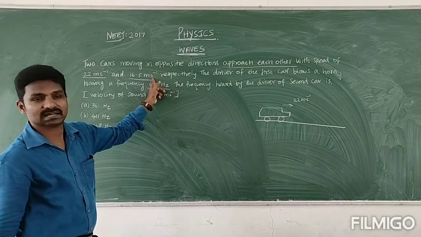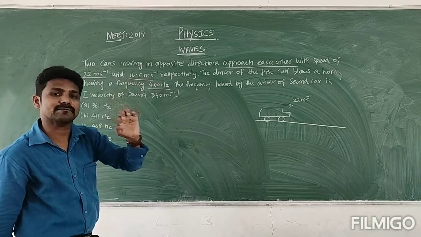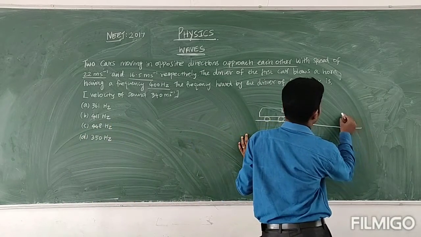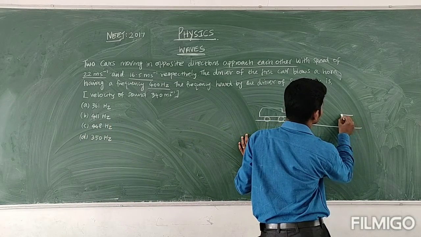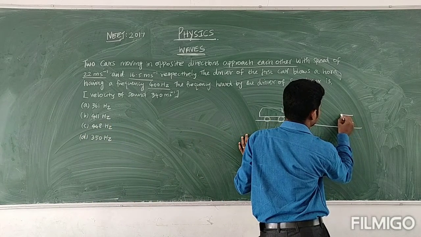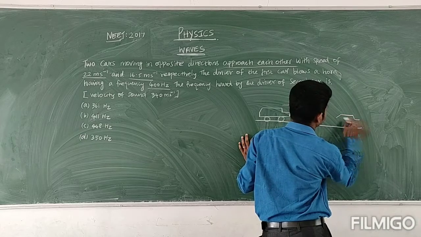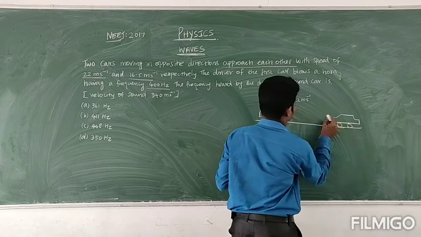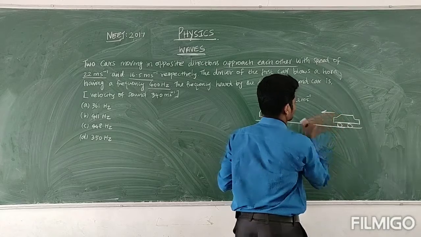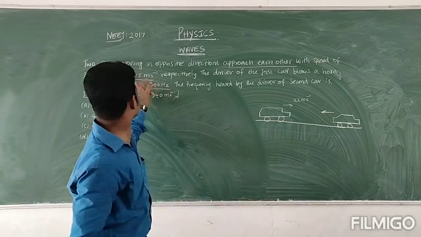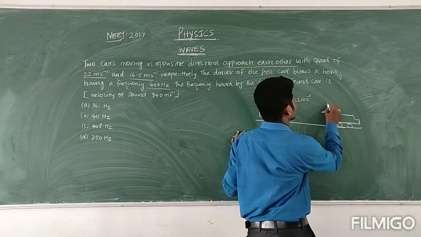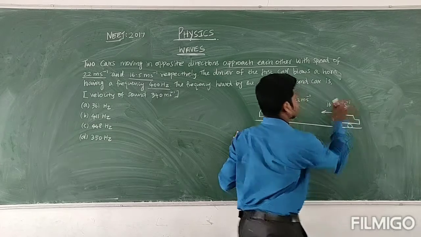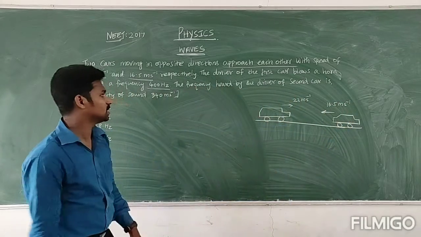The velocity of the second car is given, that is 16.5 meter per second.